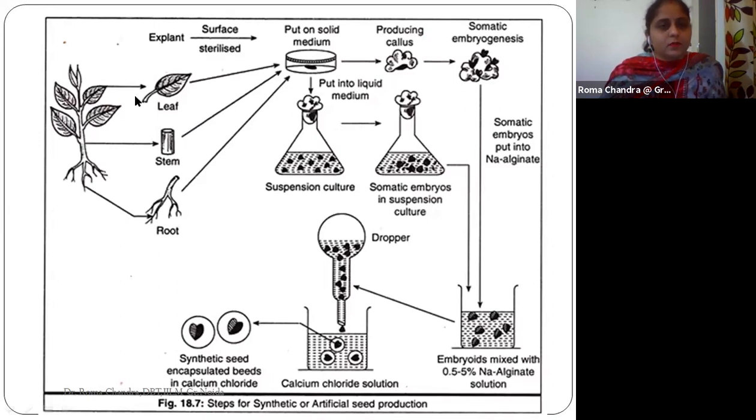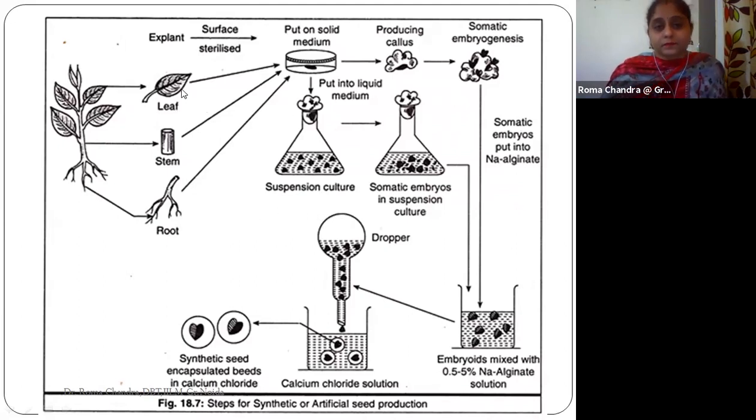These small parts, which can be a leaf, stem, or part of a root, are said to be the explants. We are retrieving or extracting the explants from the plant. And the first important thing that I told you, whenever we are going with any technique under plant tissue culture, we need to understand everything should be done in a sterile condition, in a sterile environment.